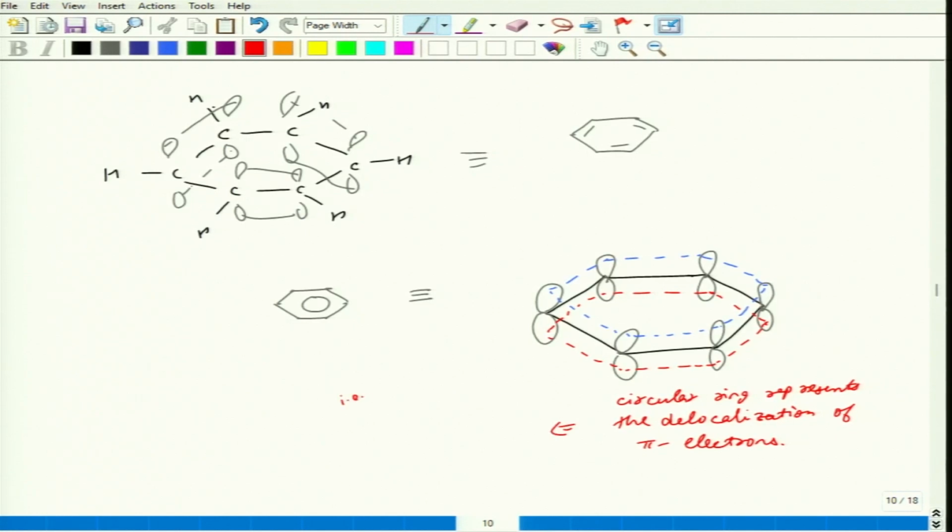That is, the pi electron density is over the entire ring. And this is also represented as a donut like structure.